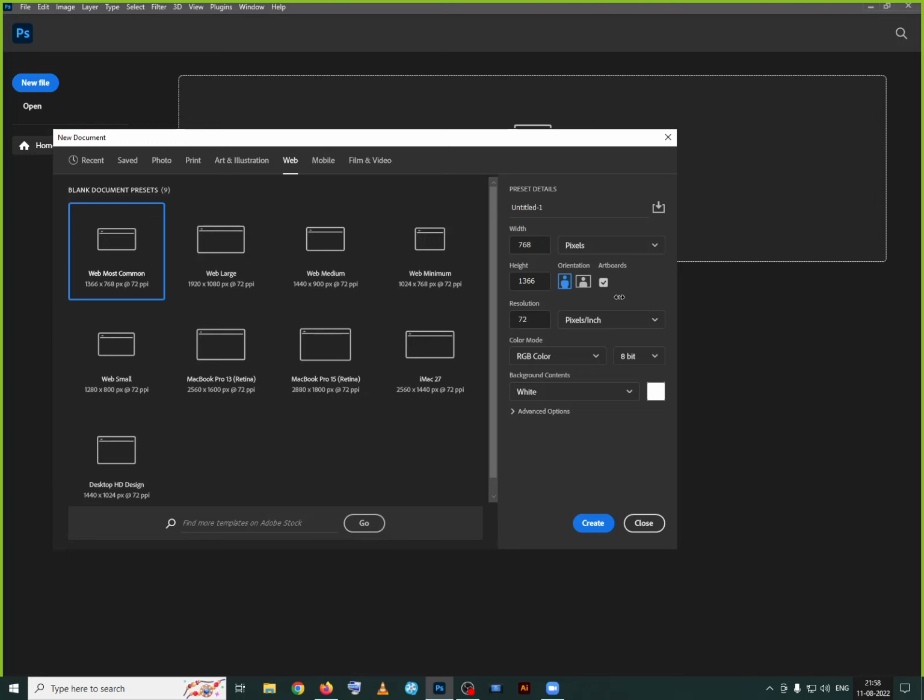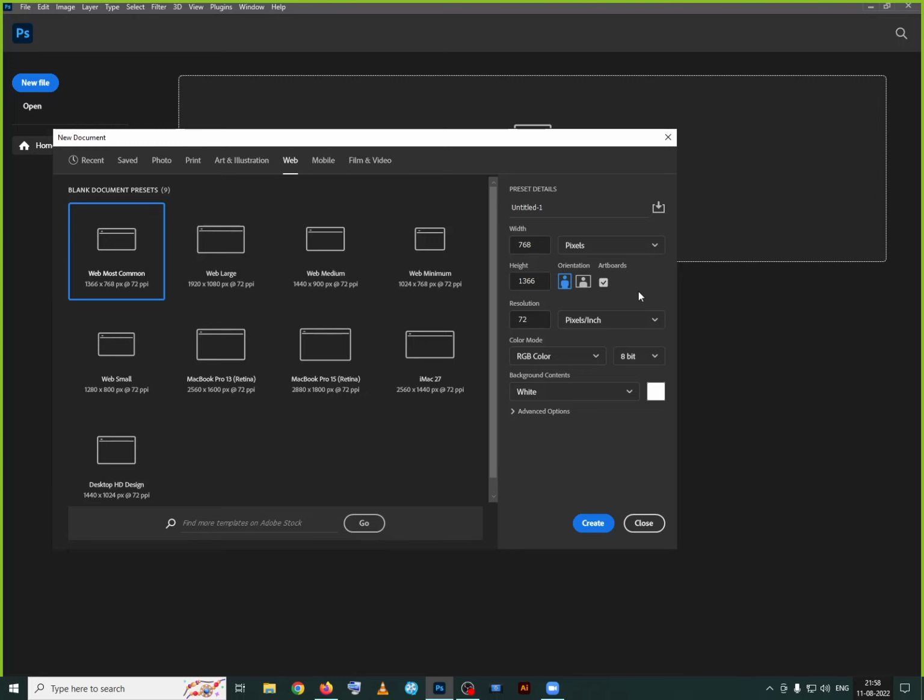Next, the artboard option we can enable and disable based on our requirement. Most of the time, if we want a PNG document with no background, it should be transparent. At that time we remove this artboard option. Why? Because even if you save with a transparent background, it will give you a white background. For that reason, whenever you are creating a PNG file with a transparent background, it should be off first. If by mistake we did not turn it off initially, I'll show you later how to remove it.